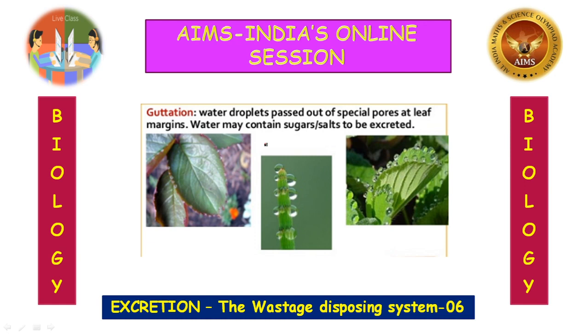Okay. So we come across transpiration and guttation. Here you see guttation. Guttation is observed in some succulent plants. The water droplets pass out of special pores at leaf margins. The water may contain sugars and salts to be excreted, like this in grass plants, and in succulent plants, in Bryophyllum also you can see. Okay, so let us proceed children.